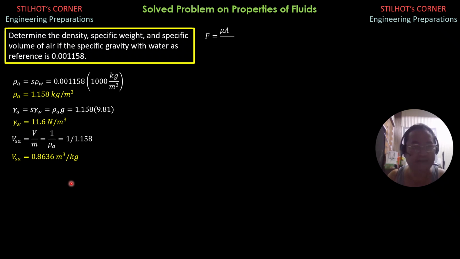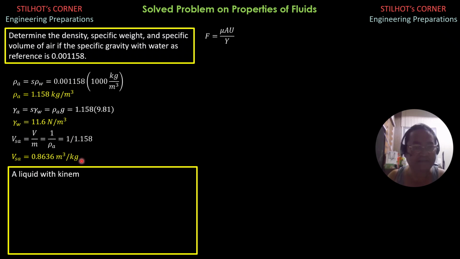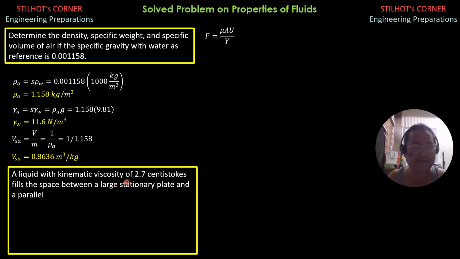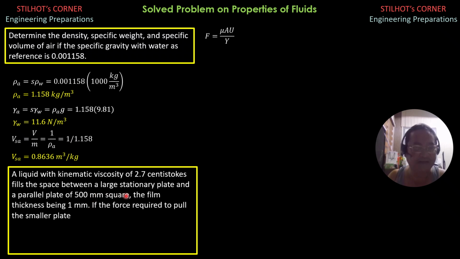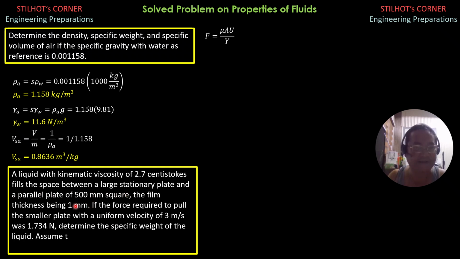So for the next problem, a liquid with kinematic viscosity of 2.7 centistokes fills the space between a large stationary plate and a parallel plate of 500 mm square. So the dimension of the plate that will be dragged is 50 cm by 50 cm.